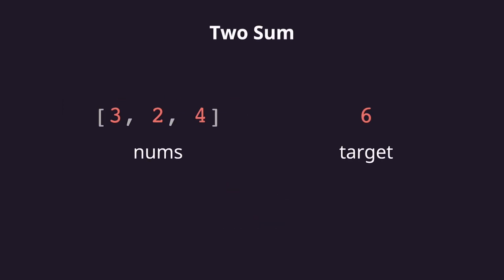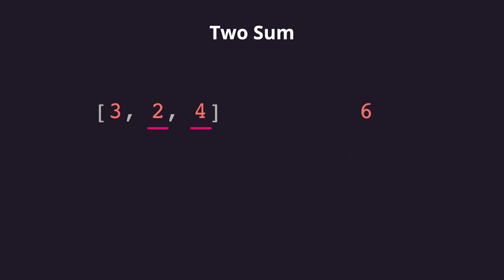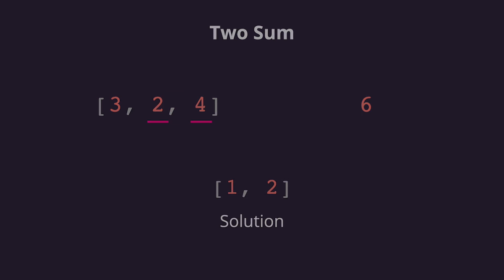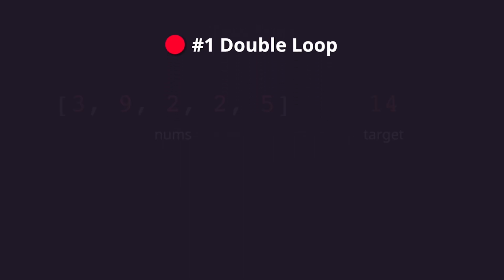In another example, we have to find two numbers that add up to 6. In this case, the numbers are at positions 1 and 2, so we return a list with those indices. To solve this problem, we'll go over 3 different algorithms, each one more efficient than the last. The first one is a brute force algorithm where, using a double loop, we'll check all possible pairs of numbers. Let's see it with an example.